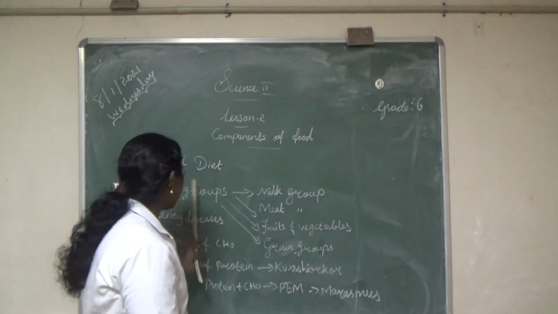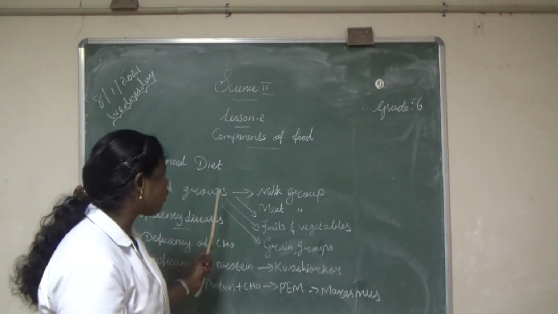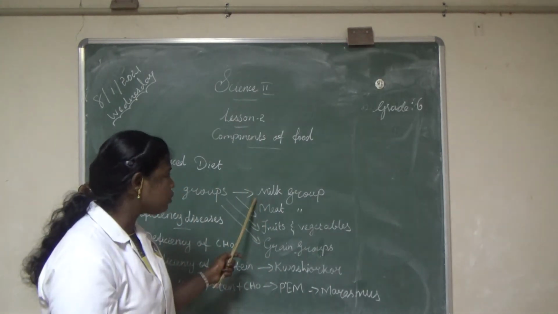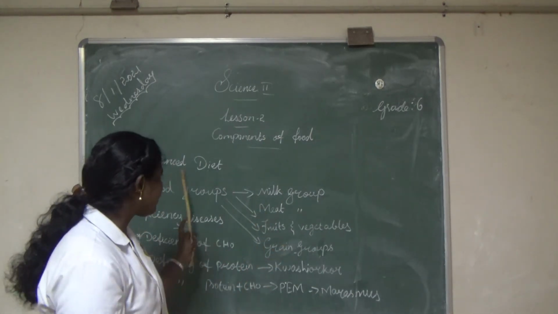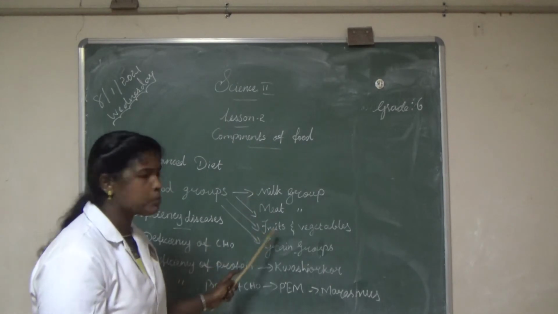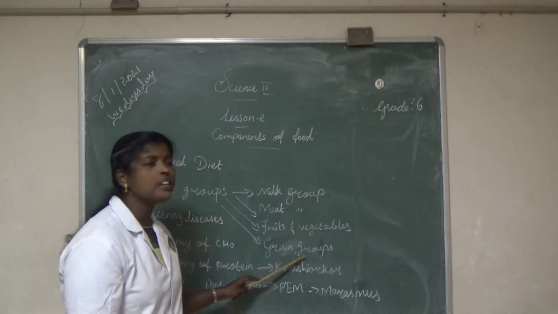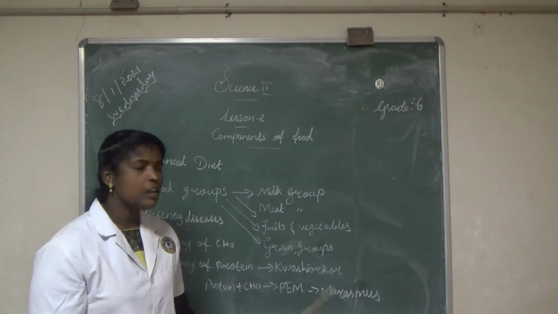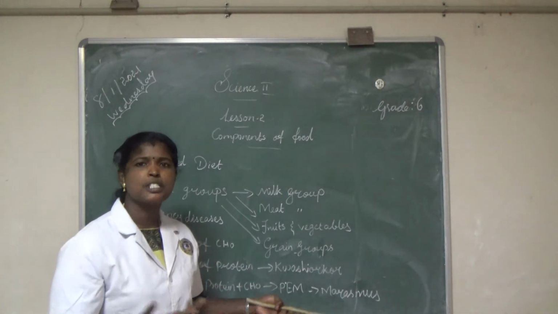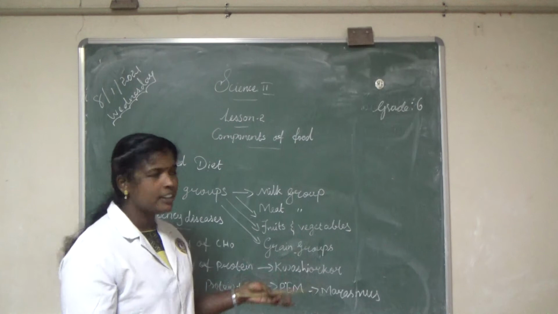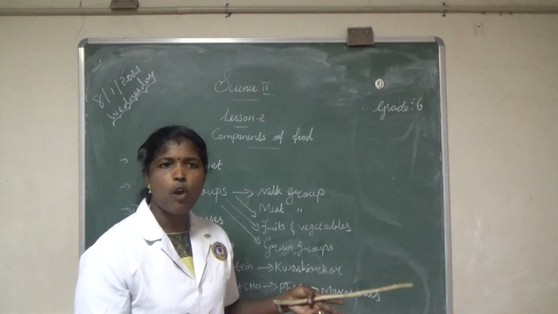The balanced diet contains the following food groups: milk group, meat, fruits and vegetables, then grain group. Milk group includes all the milk products like cheese, butter, paneer, curd and ghee. Meat products like chicken, fish, oyster, prawn.